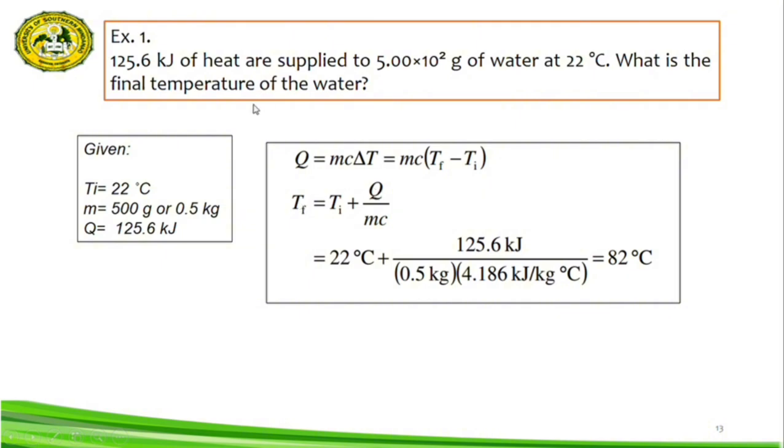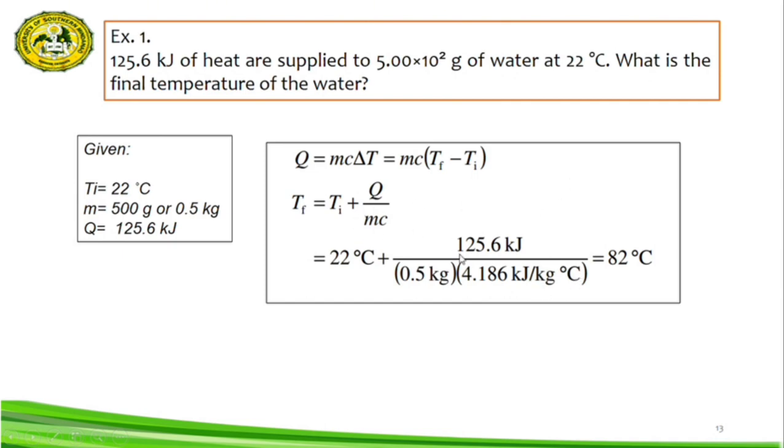Since we are looking for the final temperature of the water, the final temperature is equal to the initial temperature plus the heat added over the mass times the specific heat constant. By plugging in all the values, we have our initial temperature, 22 degrees Celsius, plus the heat added, 125.6 kilojoules, over 0.5 kilogram as our mass, multiplied by 4.186 kilojoules per kilogram degree Celsius as our specific heat constant of water.